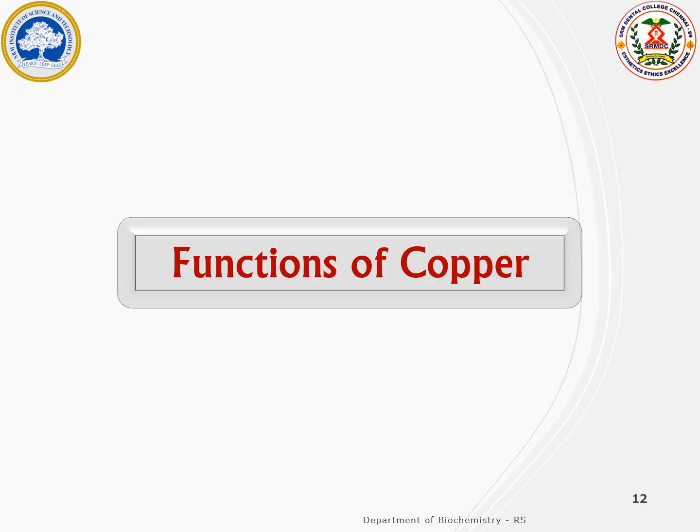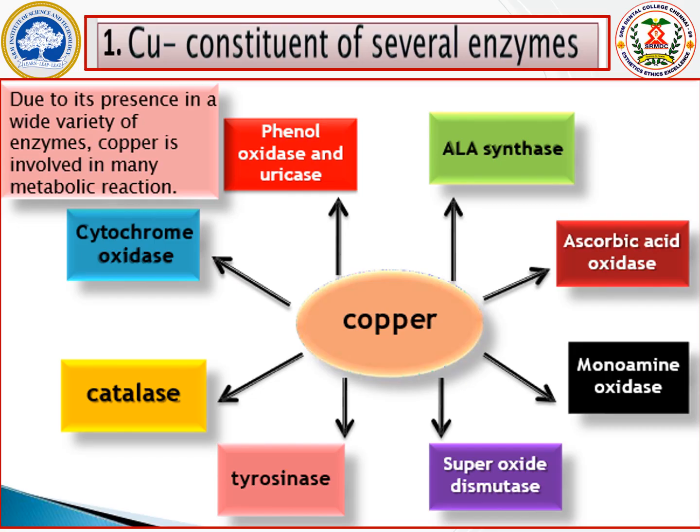Let us now move into the functions of copper. Copper acts as a cofactor for several enzymes. Hence, copper is mainly involved in metabolic reactions. These are the various enzymes which require copper as a cofactor: delta aminolevulinic acid synthase, ascorbic acid oxidase, monoamine oxidase, superoxide dismutase, tyrosinase, catalase, cytochrome oxidase, phenol oxidase and uricase.